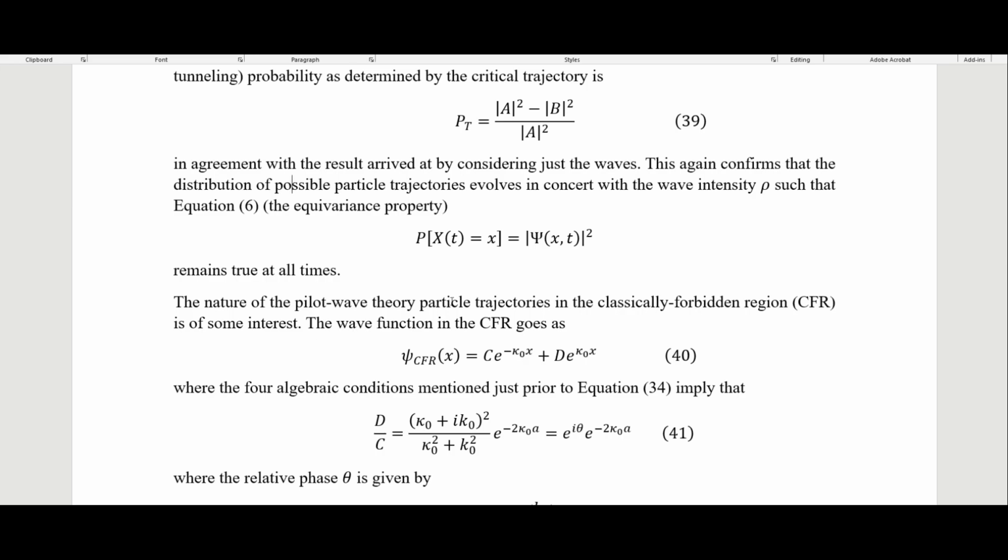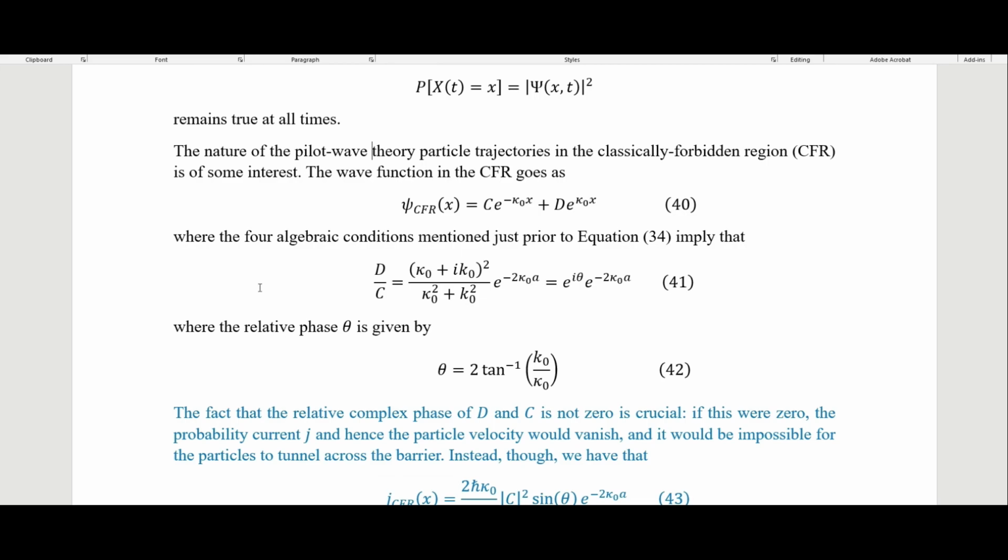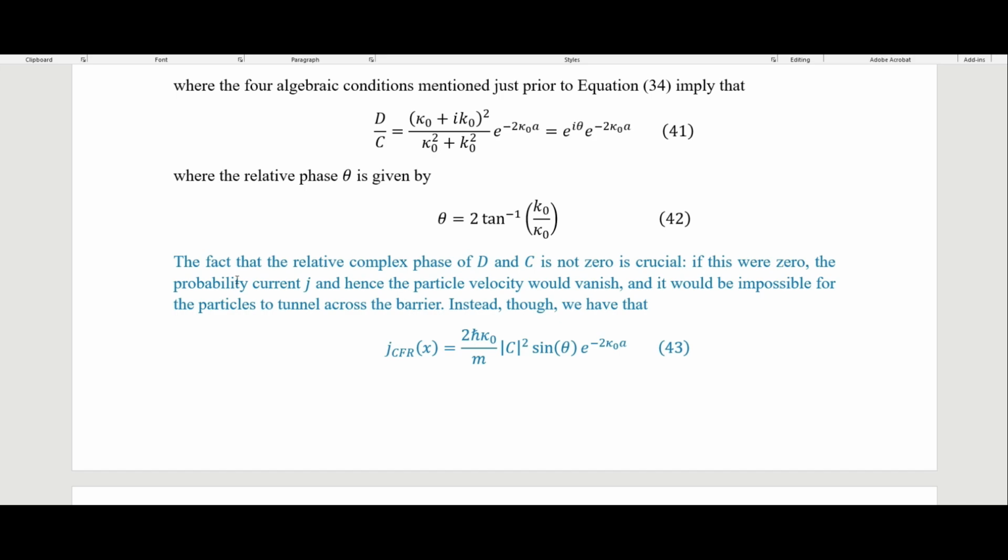So the nature of the pilot wave theory particle trajectories in the classically forbidden region is of some interest. The wave function in the classically forbidden region is this. So this we saw earlier, where the 4 algebraic conditions mentioned just prior to equation 34 imply this, that our D over C is equal to this, where the relative phase theta is given by this. So it's based on the k sub naught over kappa sub naught there. So the fact that the relative complex phase of D and C is not 0 is crucial.